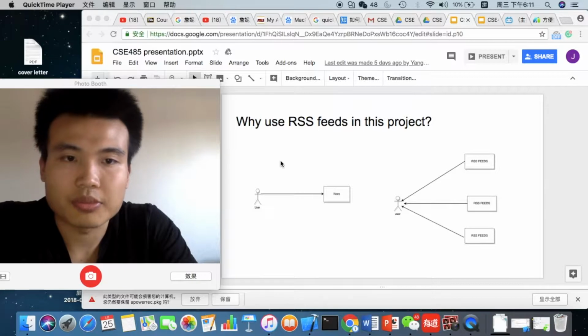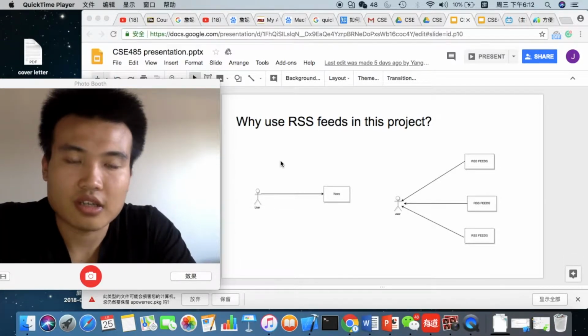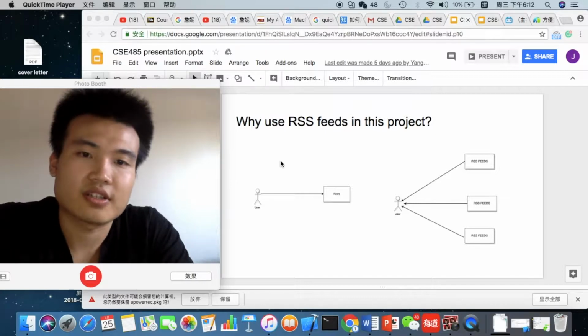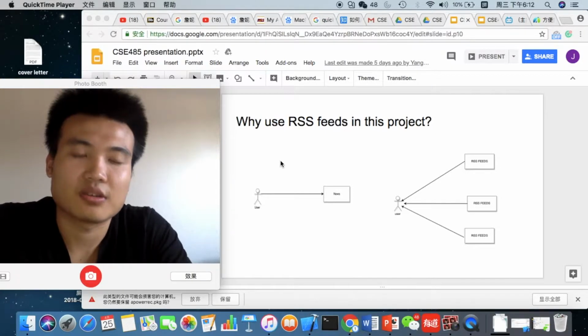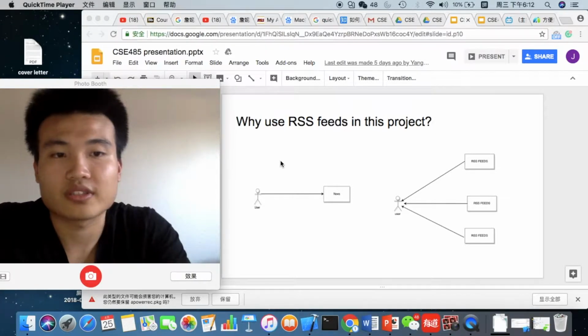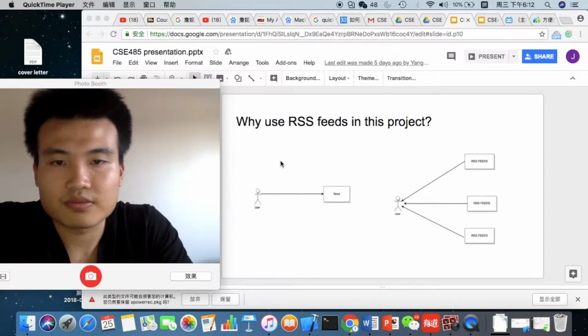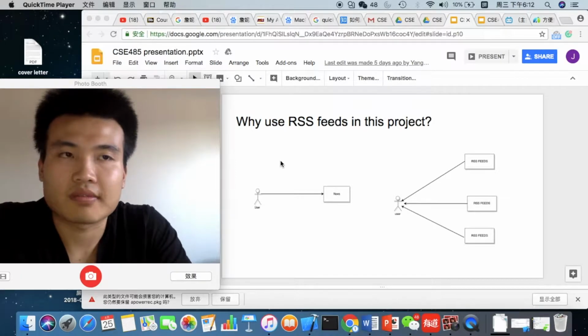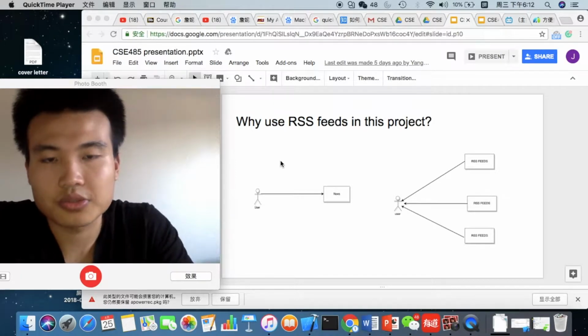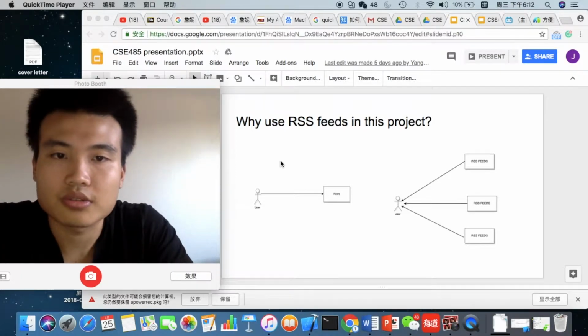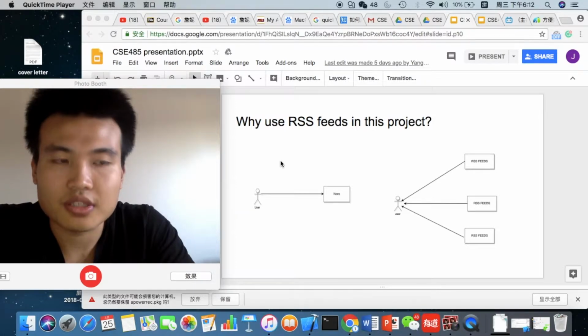These two pictures represent two ways of collecting data. The first picture is the old-fashioned way. The second one is the new one, with the RSS feed. We can see here that in the old-fashioned way of collecting data, the user must approach the news. The user is going to look for the news themselves.